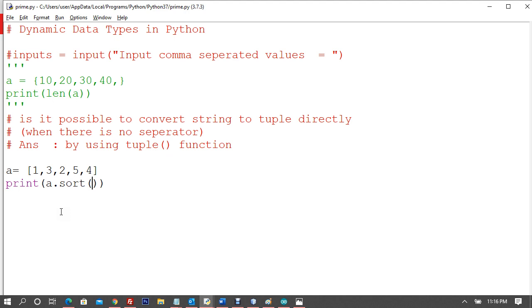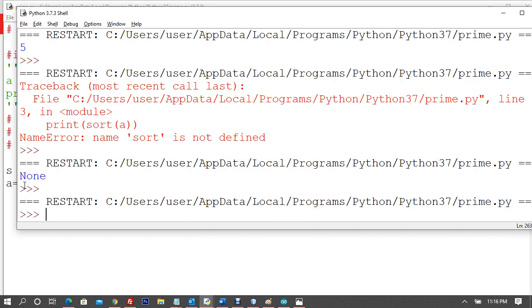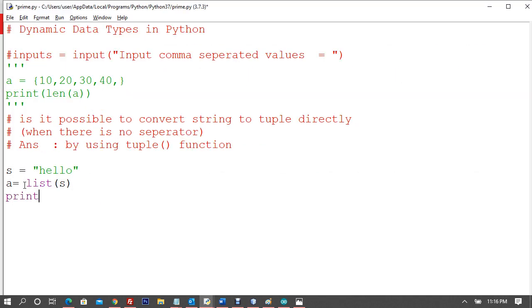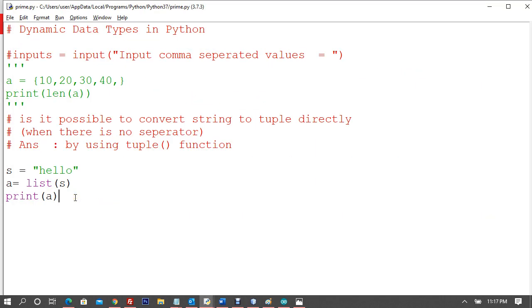Alright, before we start with exception handling, we'll have to see what we can do. So let me try some other functions. For example, let's say I have a string S equivalent to hello, and A is equivalent to list of S. So can we convert a string to a list? Yeah, we have converted. So I can say print A. So HELLO. We have been able to convert this string to a list.